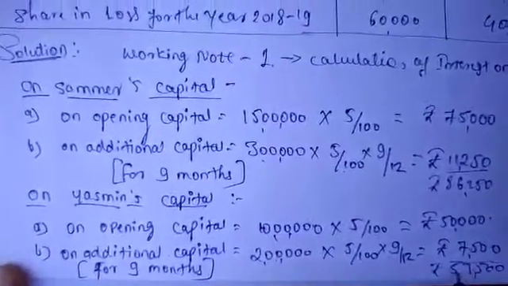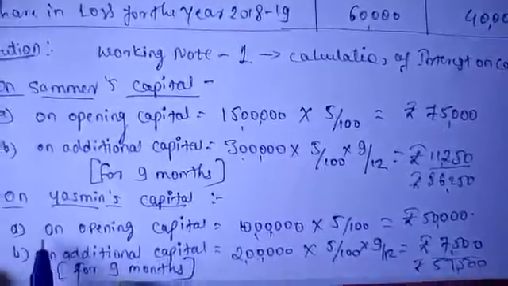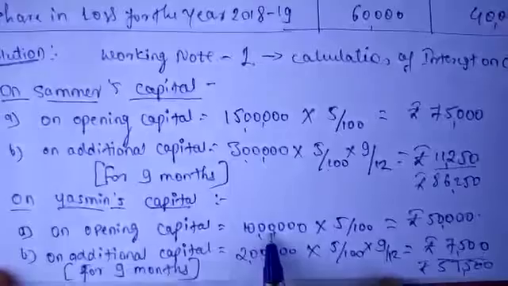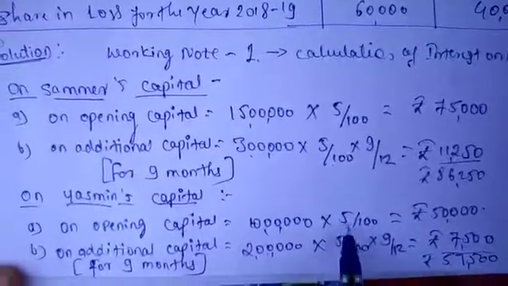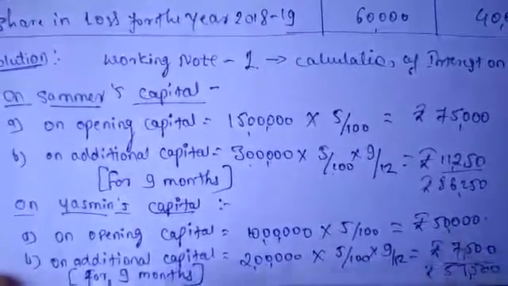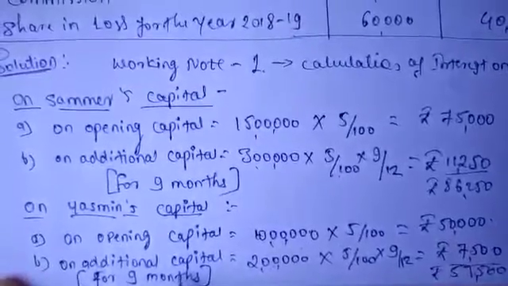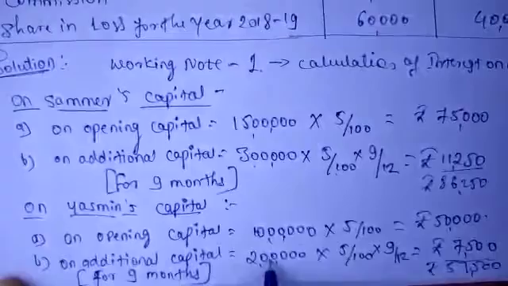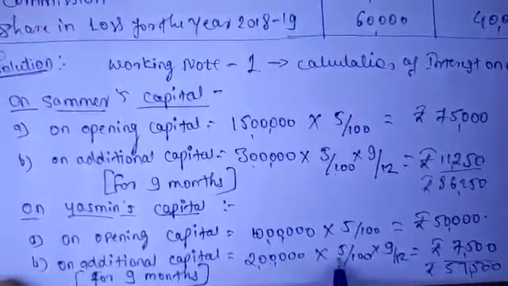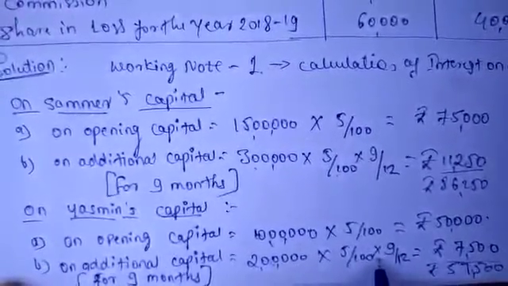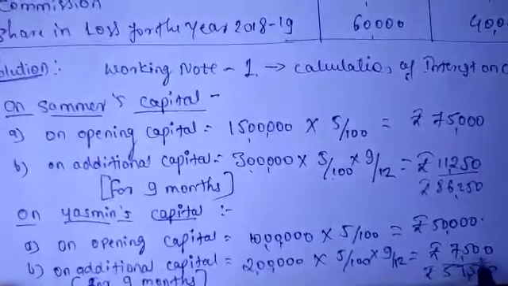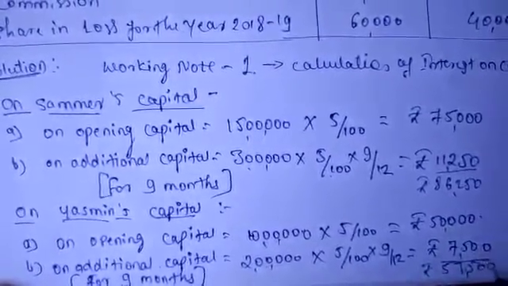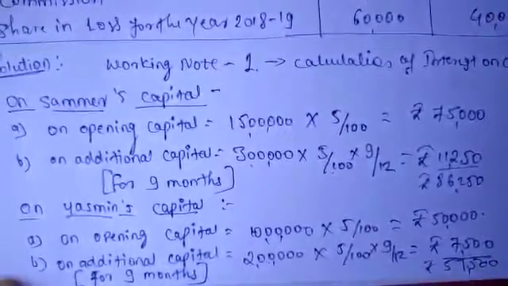How does this Yasmin's capital come here? The calculation is there. On opening capital of Yasmin, 10 lakhs, rate of interest 5% for the full year is 50,000. On additional capital, it is for only 9 months. Additional capital of Yasmin is 2 lakhs, rate of interest is 5% and for 9 months it is 7,500. And that calculation total becomes 57,500.